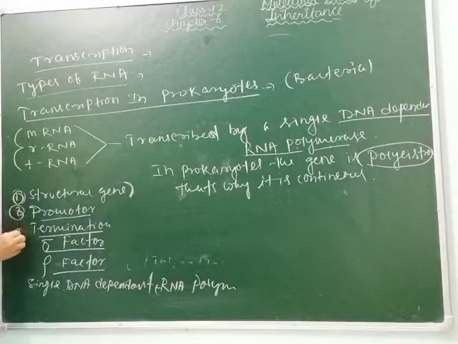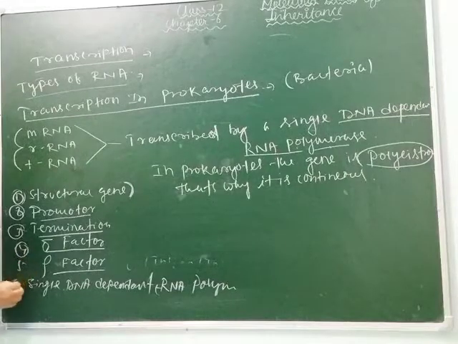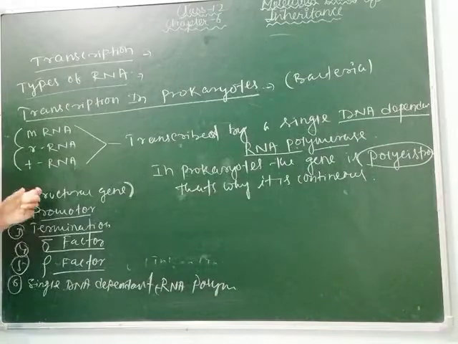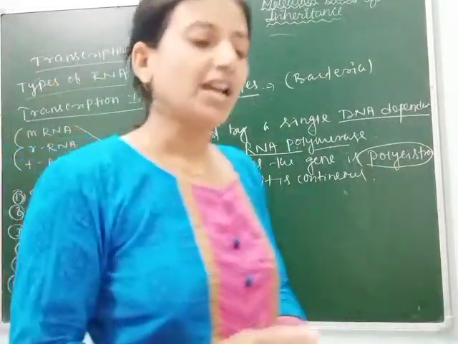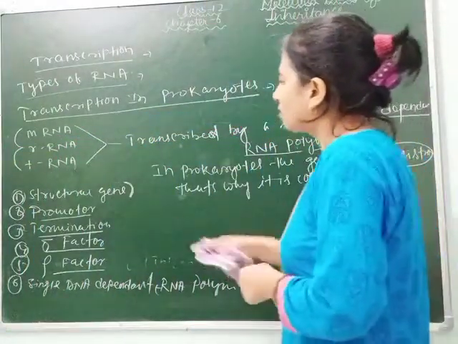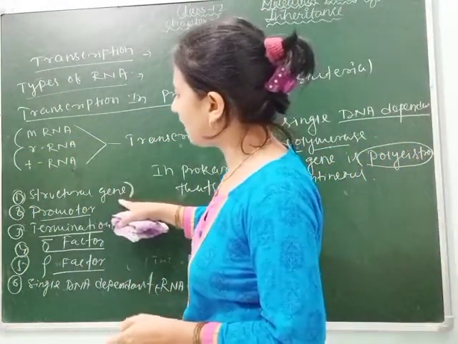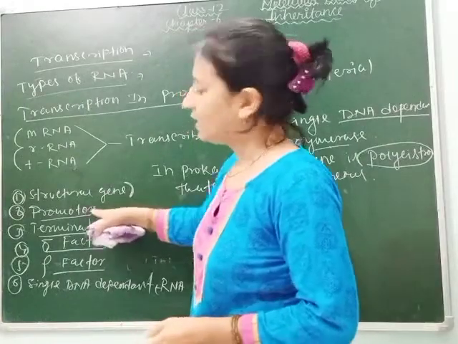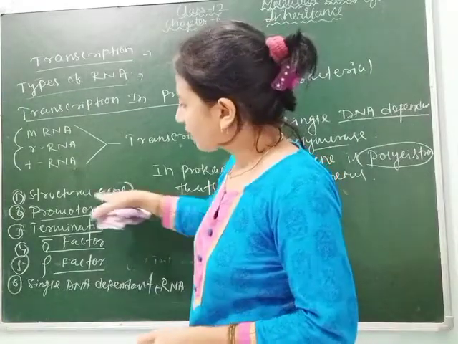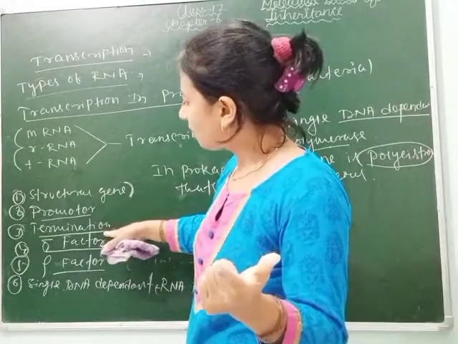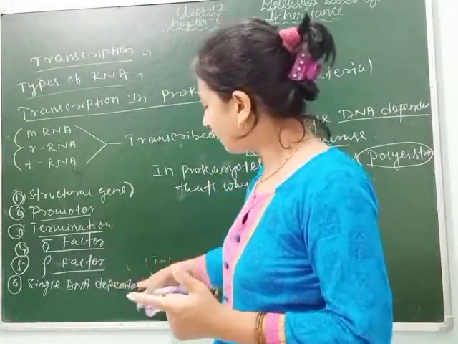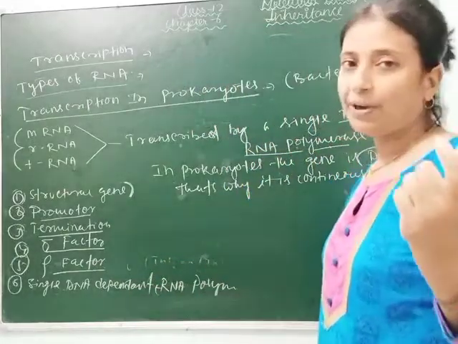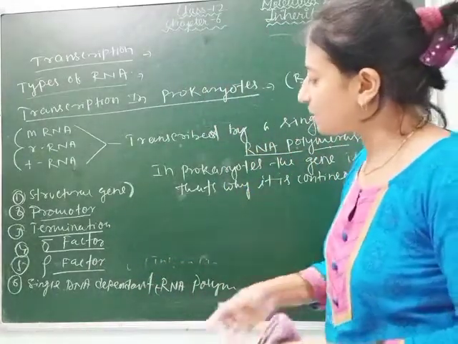Clear? So these 6 units are involved in the transcription of prokaryotes. Now let's see through diagram how transcription occurs. You should remember these names: structural gene on which transcription will occur, then promoter which initiates the process of transcription, terminator stops, sigma factor binds with promoter, rho factor binds with terminator, single DNA dependent RNA polymerase helps in the polymerization process of the transcription.